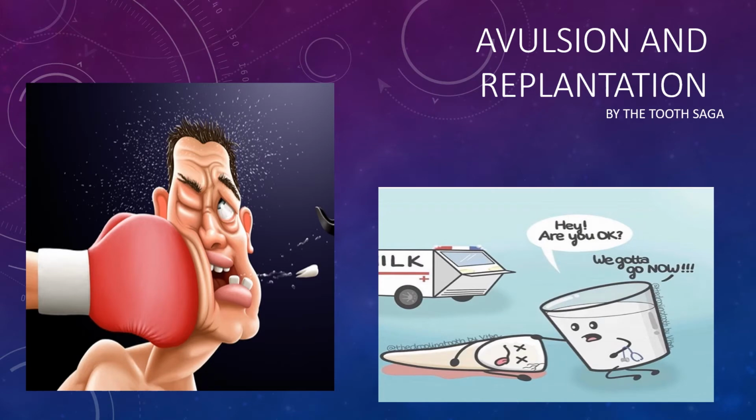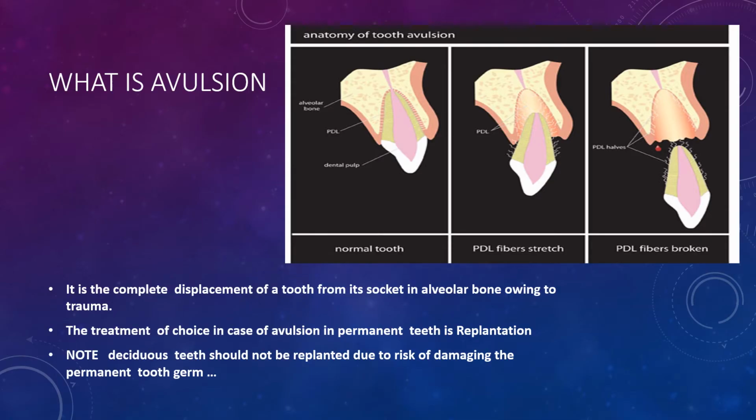Today we are going to discuss avulsion and its treatment, replantation. It is a very important topic from an academic as well as a practical point of view. So let's get started. Now what is avulsion? It is a complete displacement of a tooth from its socket in alveolar bone owing to trauma. So whenever there is a trauma directed towards the socket and there is a complete displacement of a tooth from the socket, that is called avulsion.